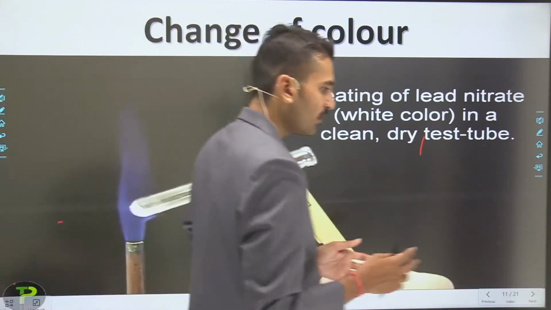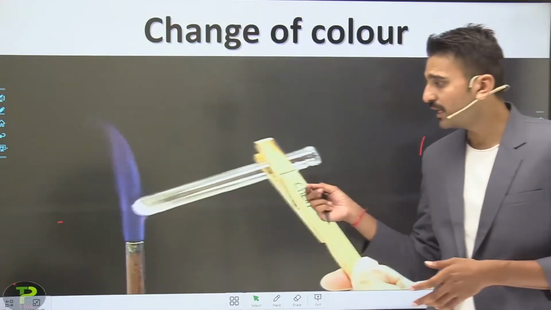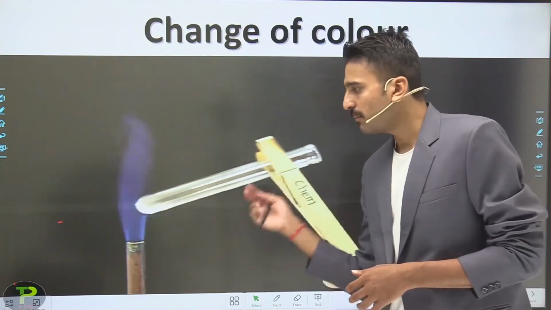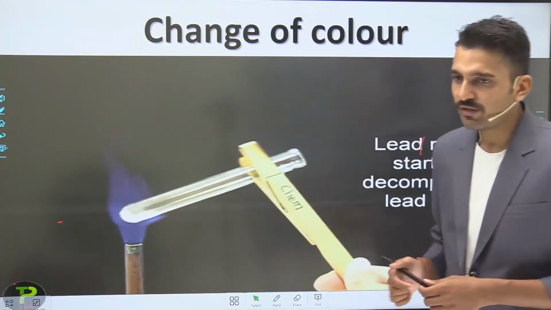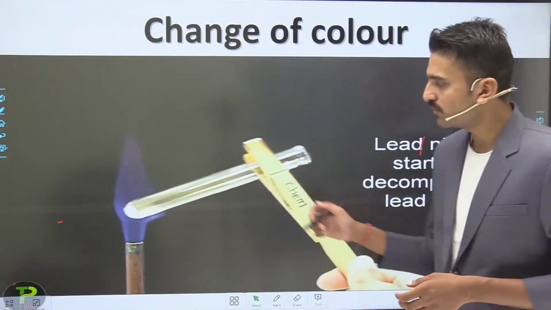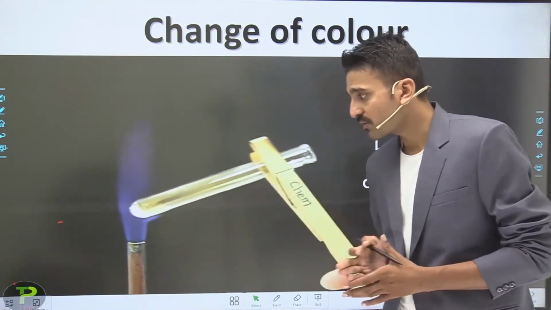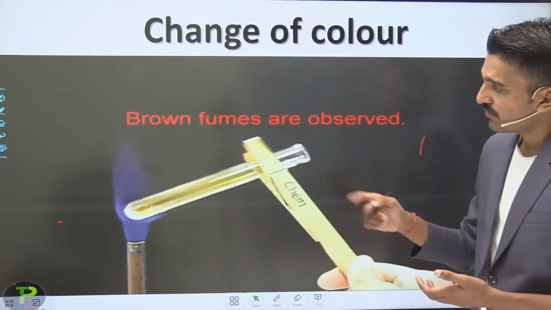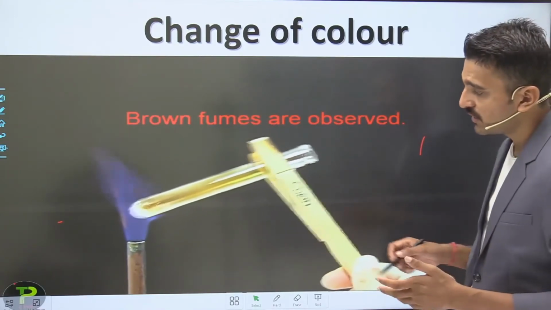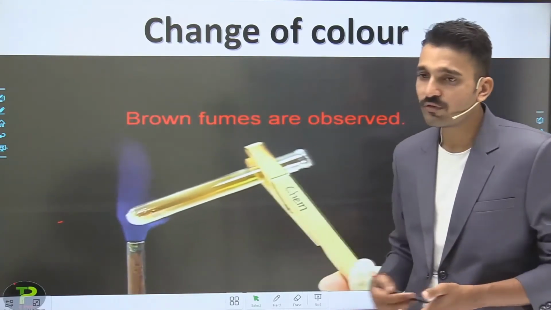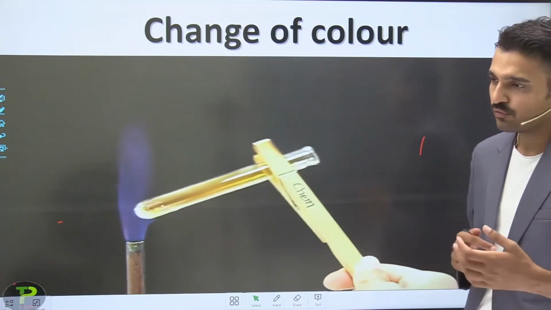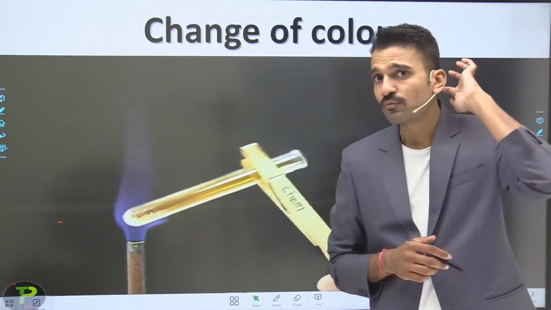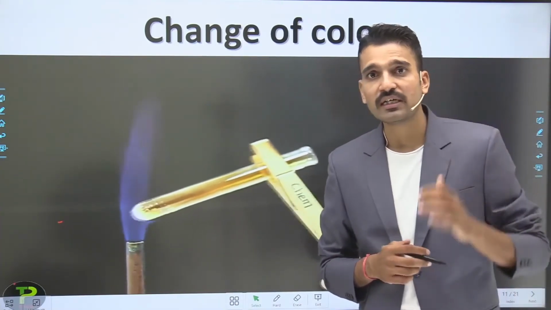What we are doing here is heating a particular substance in a test tube. When you see this, you observe the fumes that are coming out of this substance. Also observe the color of that substance. Have you seen the brown fumes here? Yes, you are seeing the brown fumes evolving from this test tube. So what are these brown fumes? Brown fumes indicate the presence of nitrogen dioxide.